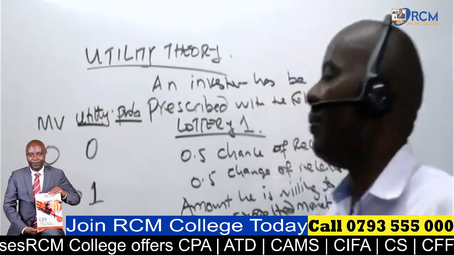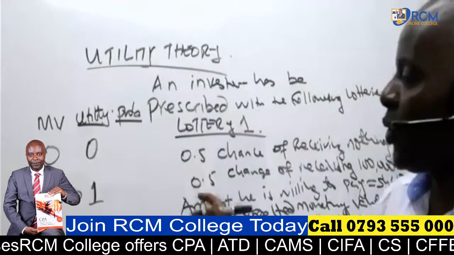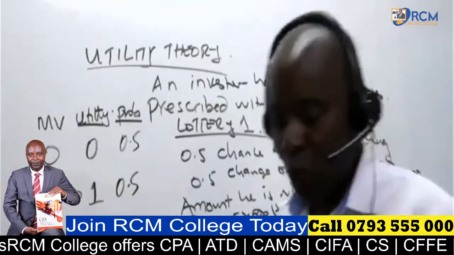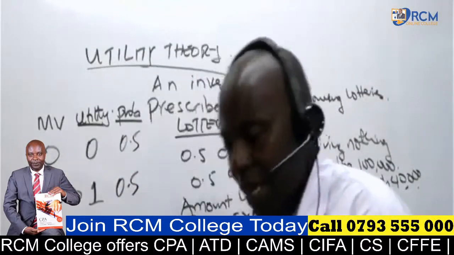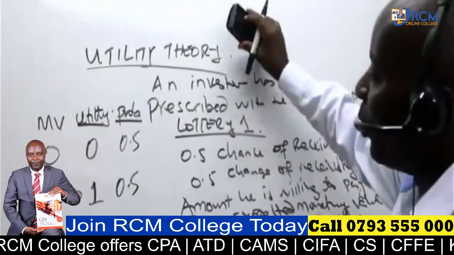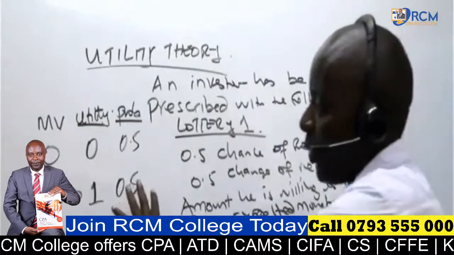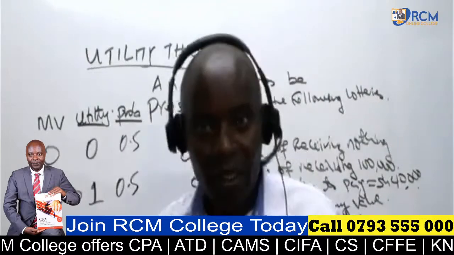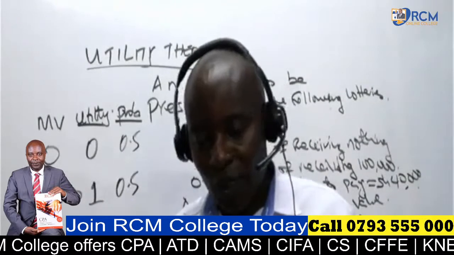And then, ladies and gentlemen, the probabilities are here. These are the chances. So we have 0.5 and 0.5 there. So please go ahead and give me the expected monetary value. But first of all, before I progress, is there somebody who is able to see something, or are you seeing stars alone? Please feel free to ask questions.